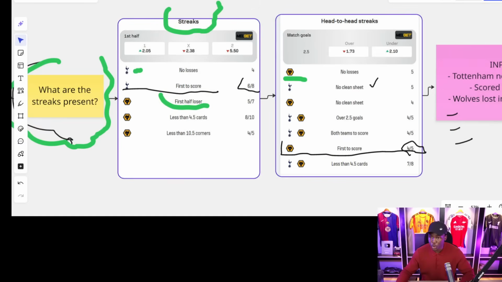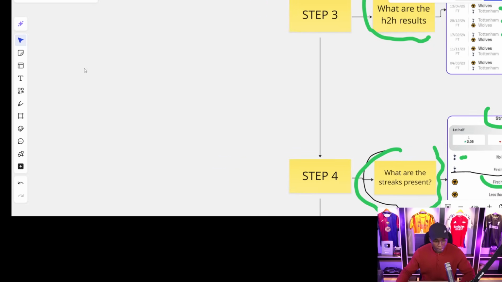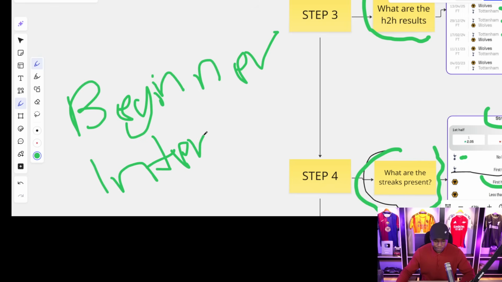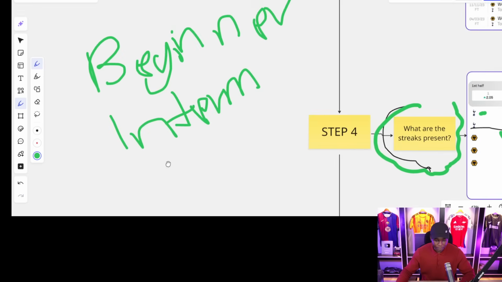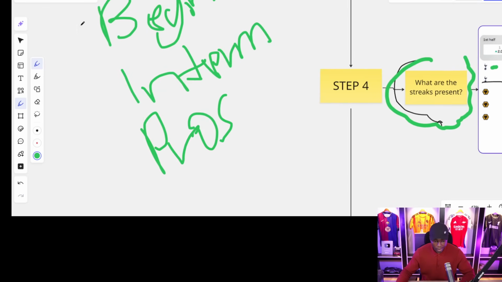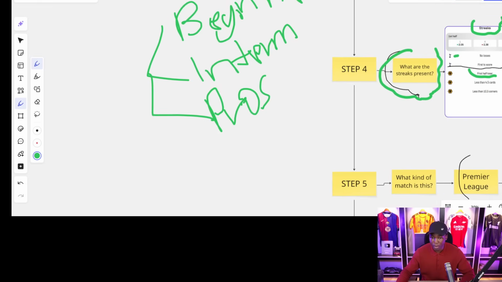You will be in a position to clearly understand how to use the SofaScore app, all right? Remember, this video is for a beginner. At the same time, it is for an intermediary. All right? And finally, it is even for pros. When you're able to include these in your day-to-day betting, you will be able to make so much